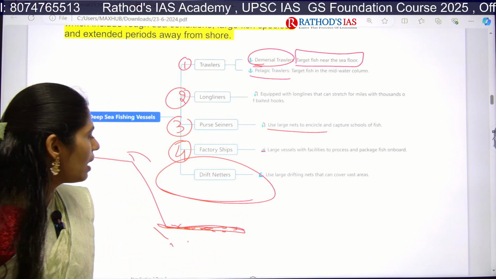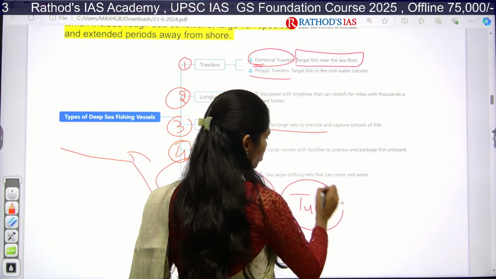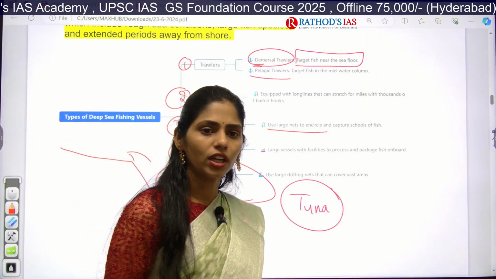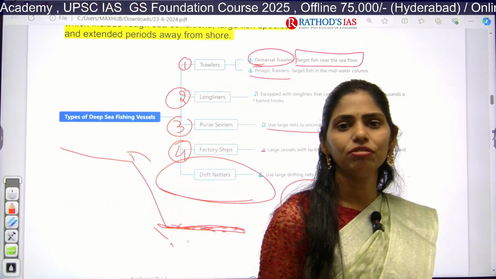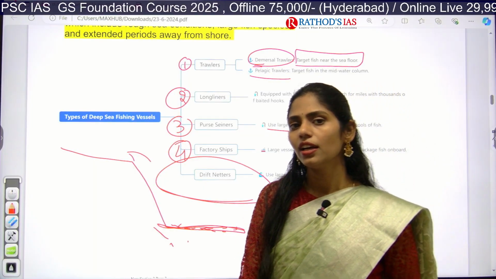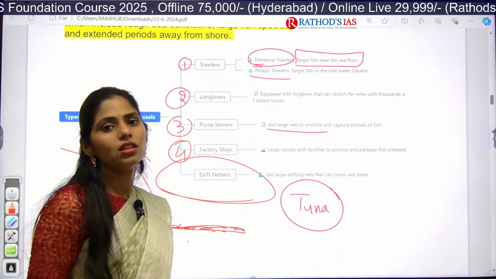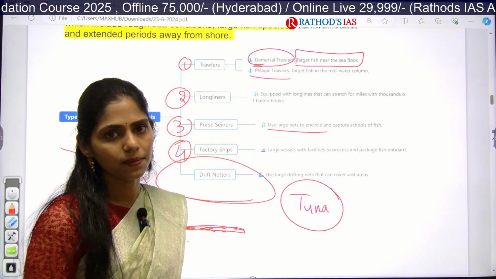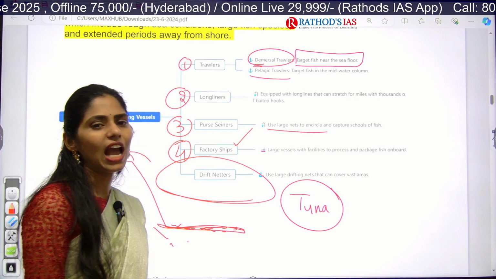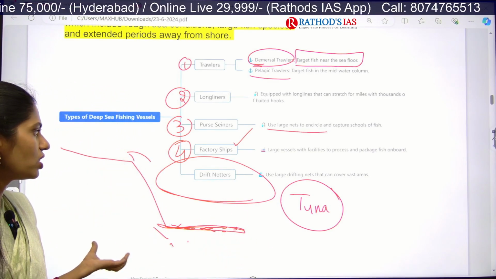board. For example, many of you know about tuna fish, right? In this tuna fish, you can't get that fish alive. Within seconds of catching, it will die. Because of that, whenever we catch tuna, within minutes we have to go for processing. For that we need this type of factory ships. They have the facilities for processing and packaging of this fish on board.